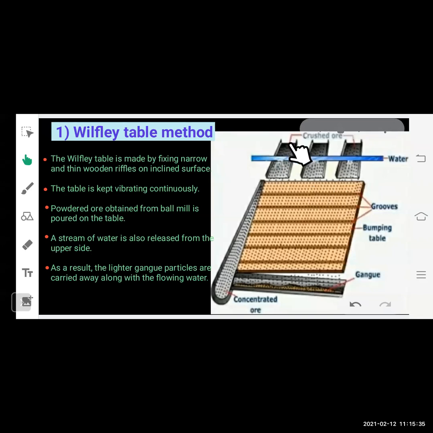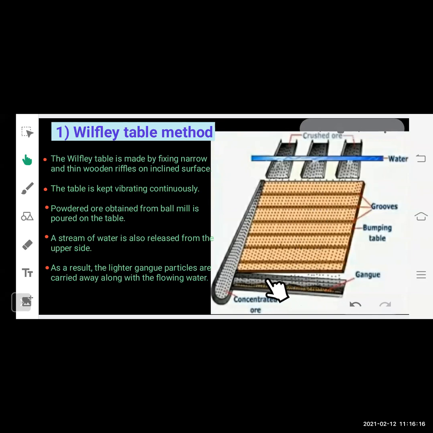So you can see here, from the ball mill, the crushed ore is poured on the table, and a stream of water is also released from the upper side. Why is this done? So that the lighter gangue particles are washed away along with the water. The ores are heavy in weight, so they get settled down in the grooves. You can see the grooves are made here. Because of their heavy nature they settle down here, and the gangue particles, being lighter in weight, get washed away.